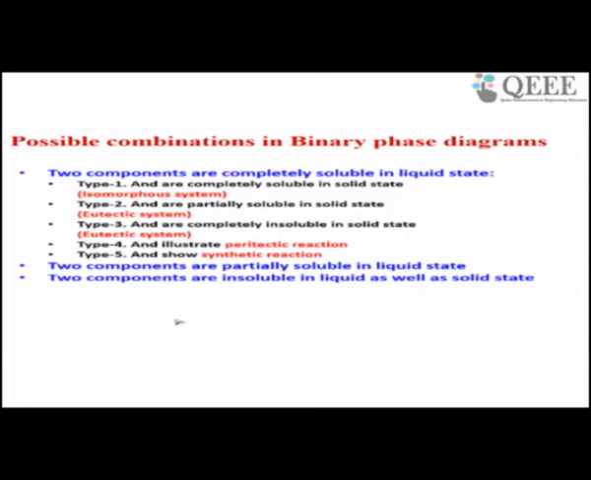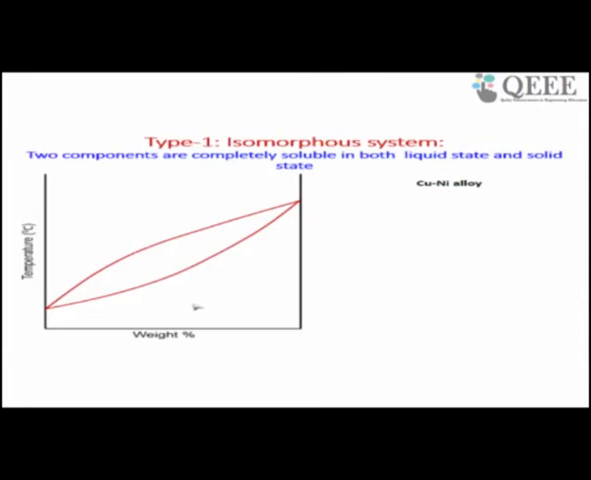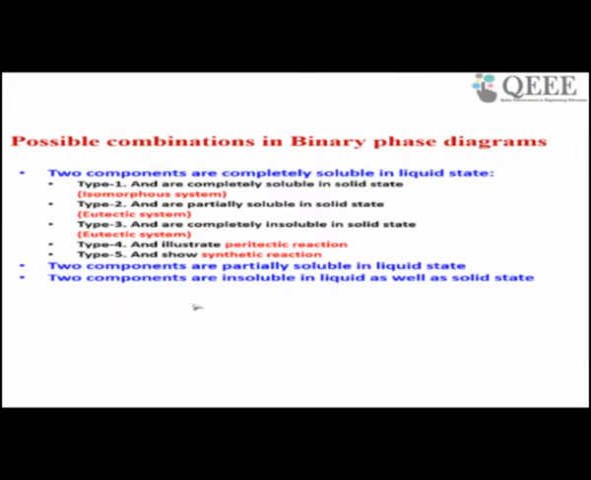So in today's lecture, now we discuss what the possible phase diagrams are. The possible types of binary phase diagrams are: two components may be completely soluble in the liquid state, or partially soluble in the solid state. So we will discuss in detail in the next class.